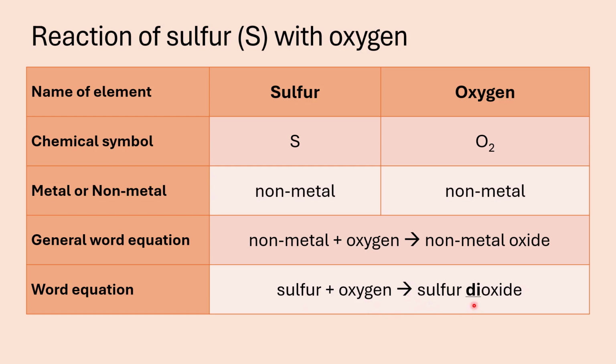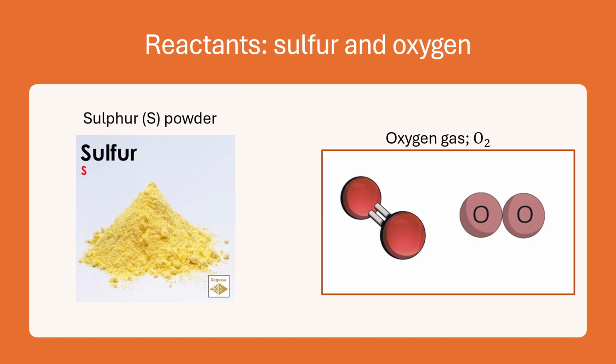That was part of the lesson on the names of compounds, so I'm not going to get into that, but remember, when sulfur reacts with oxygen, the chemical reaction forms sulfur dioxide because of the ratio of S and 2 oxygens.